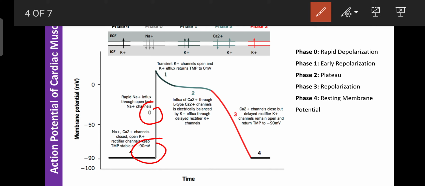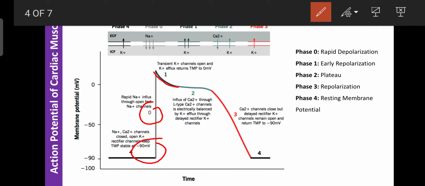Due to the movement of potassium through the membrane, it creates some positive charge. That phase is known as phase 1 or early repolarization. Early repolarization occurs due to closing of the sodium channels and exit of potassium from the cardiac cell, which is known as efflux of potassium.